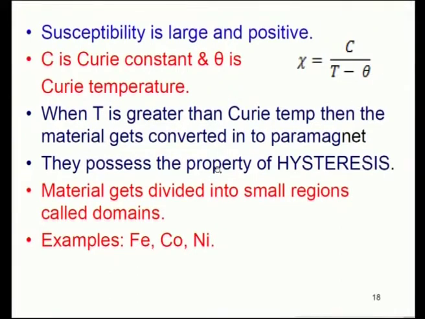And the domains possess the property of hysteresis, and the material gets divided into small regions called domains normally, and the extent to which the domains produce magnetism along the same direction as the applied field depends on the nature of the interaction between the domains. Now, the examples are again Fe, Co and Ni. These are the prominent materials which possess these ferromagnetic properties.